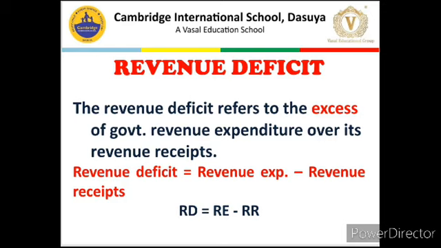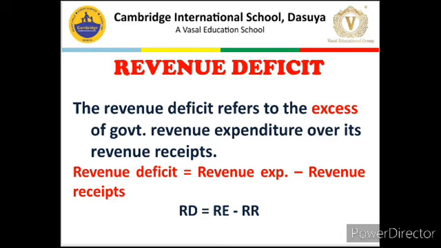So, all that expenditure on police, on defense, on administration, on different government departments, on different government ministries, whatever the government is spending, that is revenue expenditure of the government. And what is revenue receipt? It refers to that receipt of the government which neither creates liability nor reduces assets of the government. For example, tax receipts and non-tax receipts, although tax receipts are the biggest or dominant part of revenue receipt of a government.